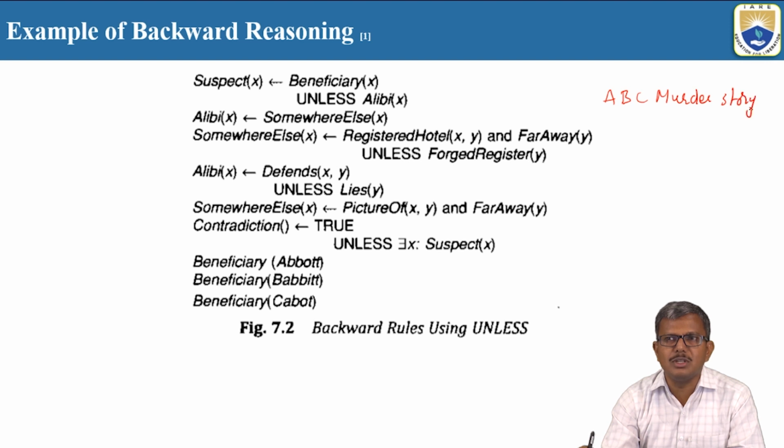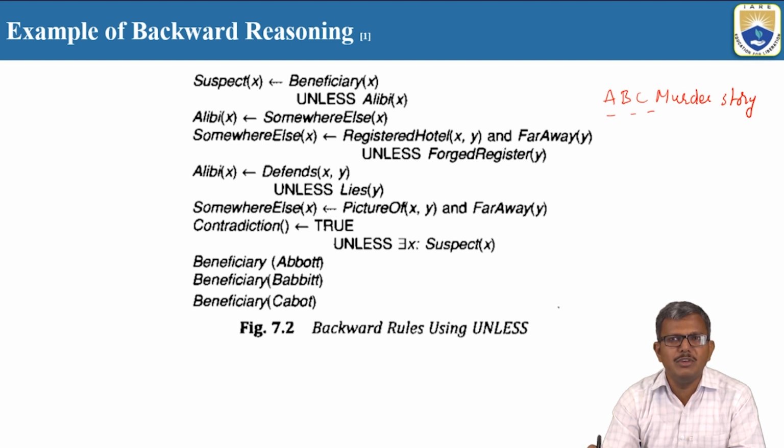ABC murder story. What this ABC murder story tells is that a murder has happened. In that particular murder, three people are suspects: Abbott, Babbitt and Cabot. These are the three suspects of the case. This is called an uncertainty problem, because we don't have perfect information to prove whether A, B or C is the culprit.